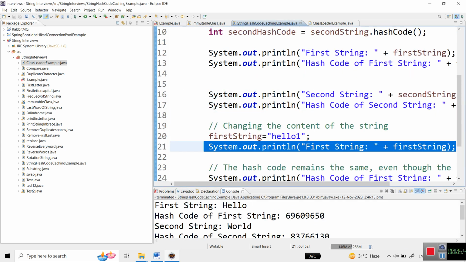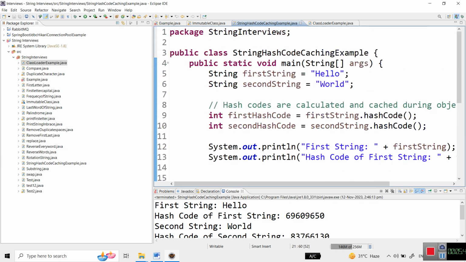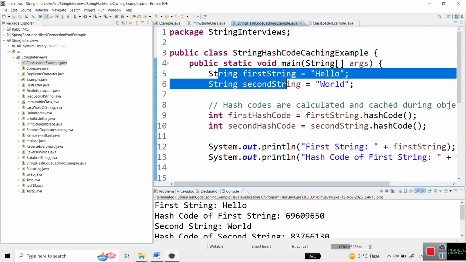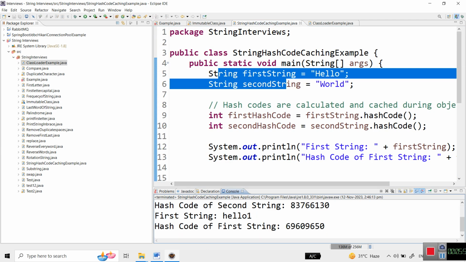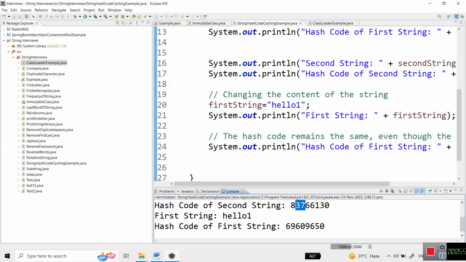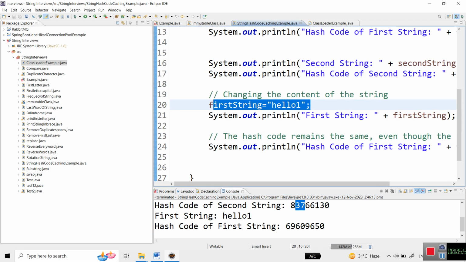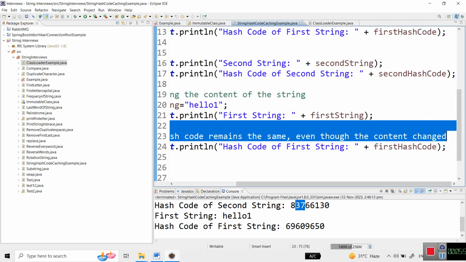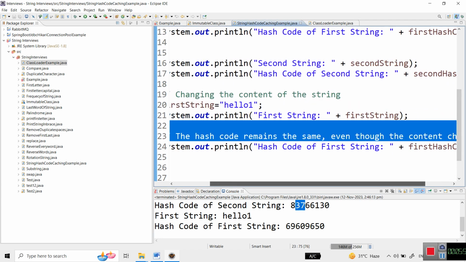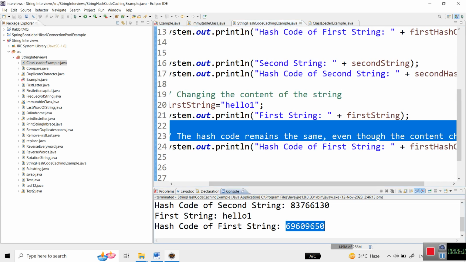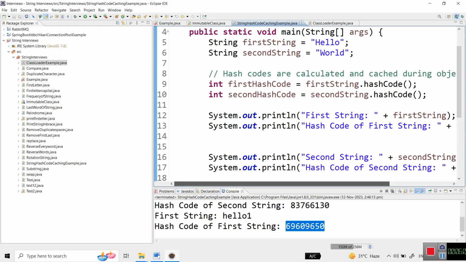See here, the value of the first hash code. For the strings I have declared, the first hash code is 696 and the second one is 8383. But what I have done is modify this one, changing the content of the string, and the hash code remains the same. Even though I have changed the value, like hello is there, I have added hello one. So the biggest problem is solved by this immutable string.